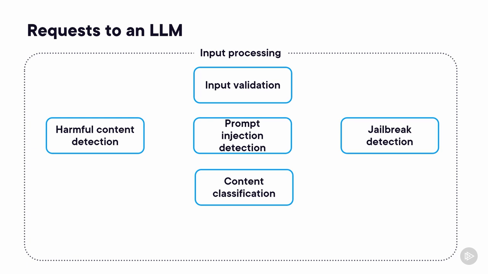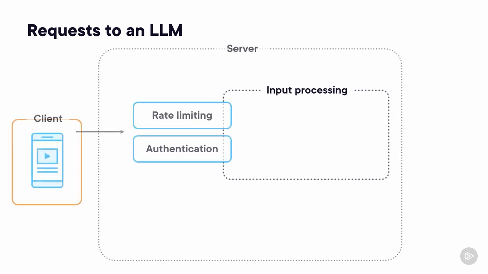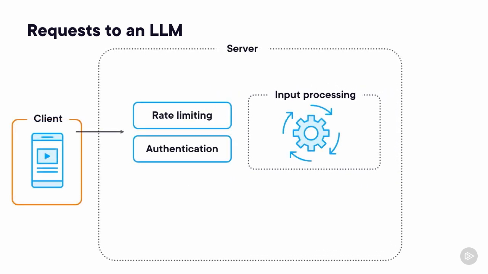At that stage, we prepare the request to be sent to the LLM. That could include specific formatting or templates to help the LLM understand what it should be doing. There also needs to be clear separation between the user prompts and system prompts. Once we're happy with that, we can pass it on to the LLM.